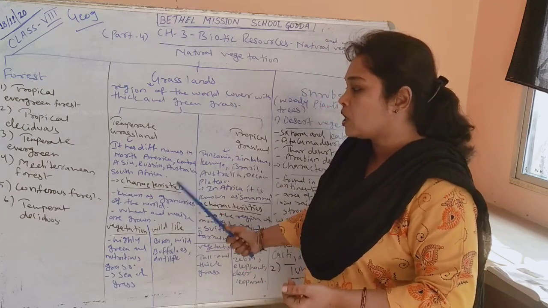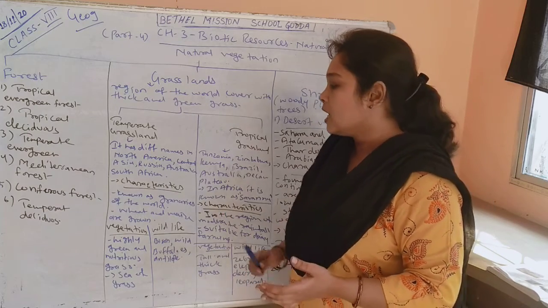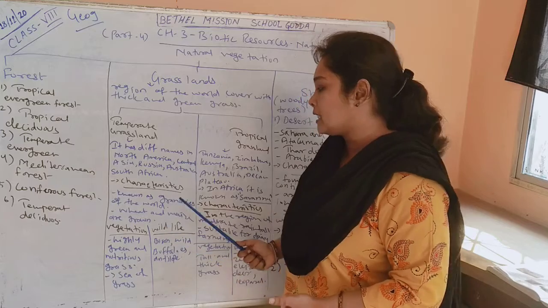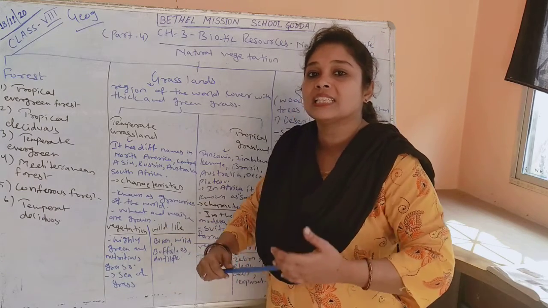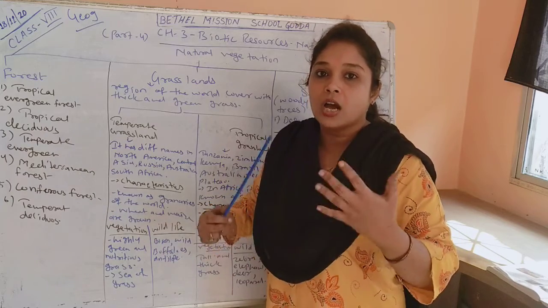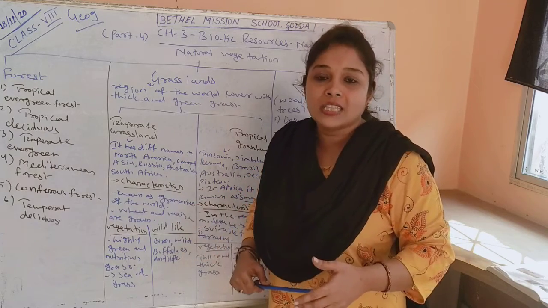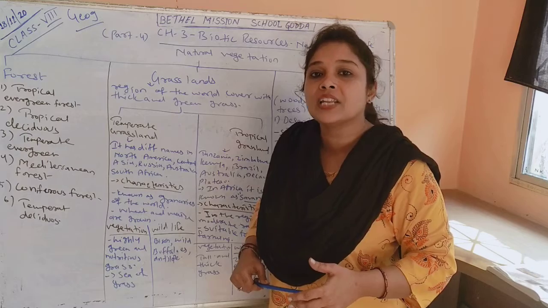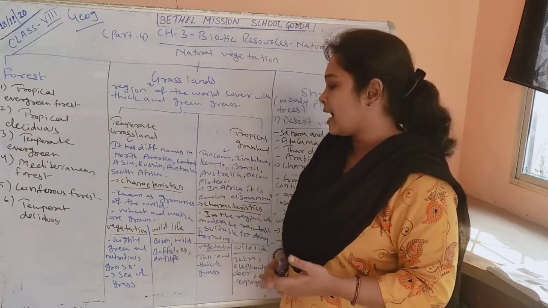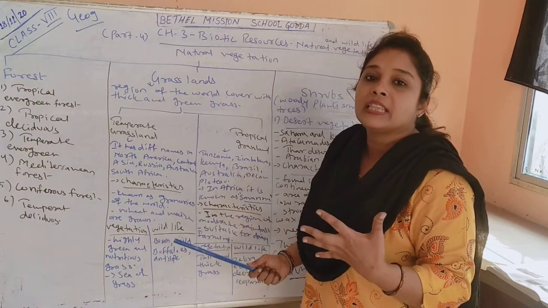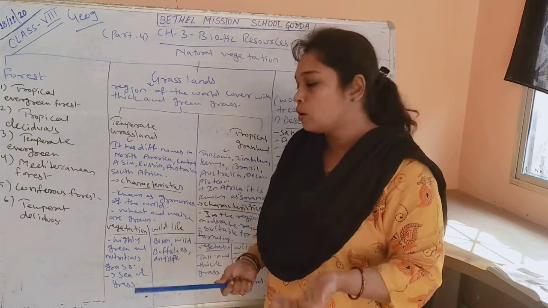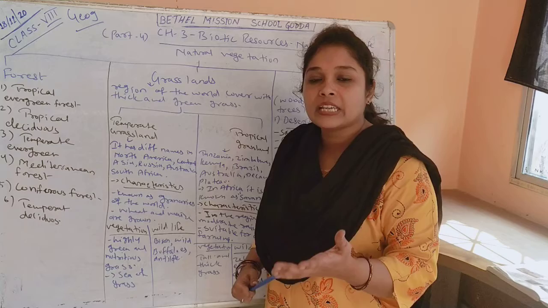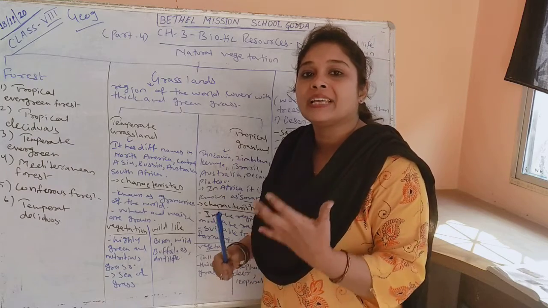When we talk about characteristics of grassland, they are also known as granaries of the world. Why are they called granaries of the world? Because they have thick and tall green grasses all over. That is why temperate grasslands are also known as granaries of the world. People in those grasslands grow maize and wheat. Maize and wheat are grown mostly in temperate grasslands.